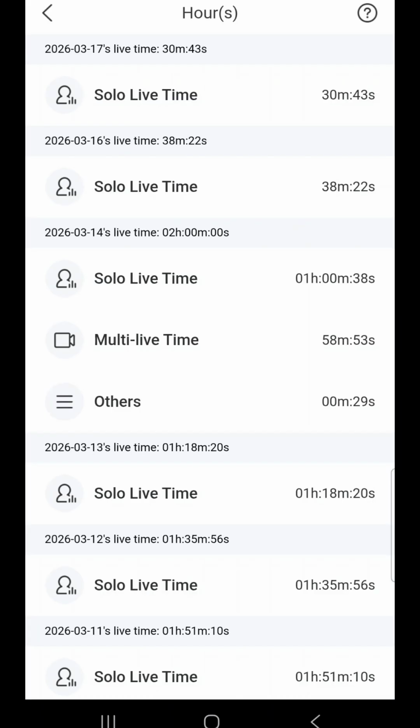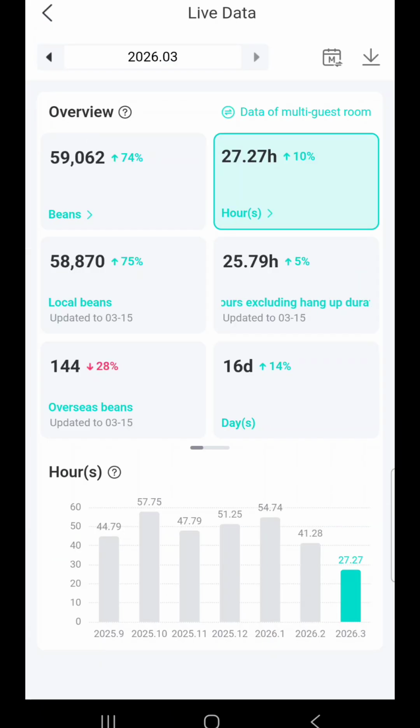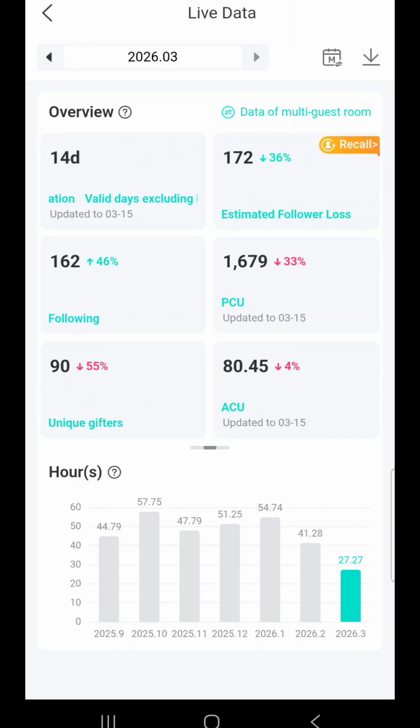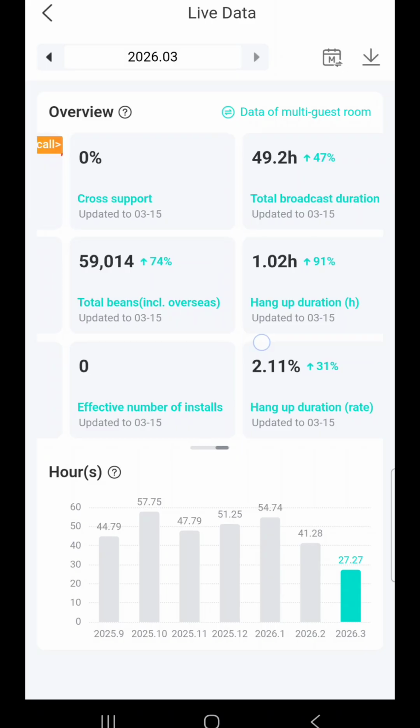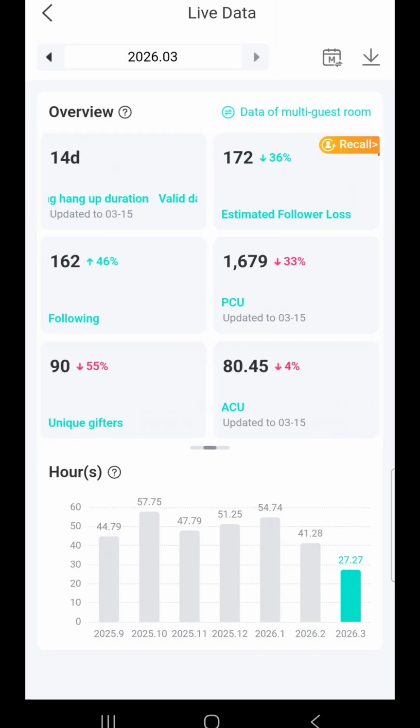Your hours would be right here. It will show you your total hours for the month. So right now, I still need to do about 3 hours because I have 27.27. It'll show you your following, your gifters, total broadcast duration, and also here at the bottom of the screen, it'll show you your past performance for the